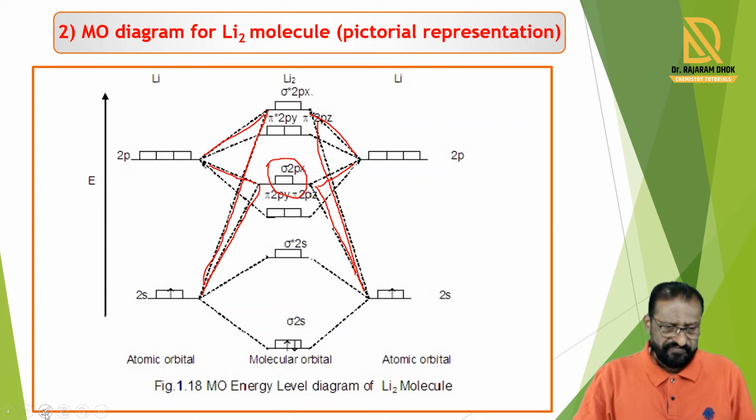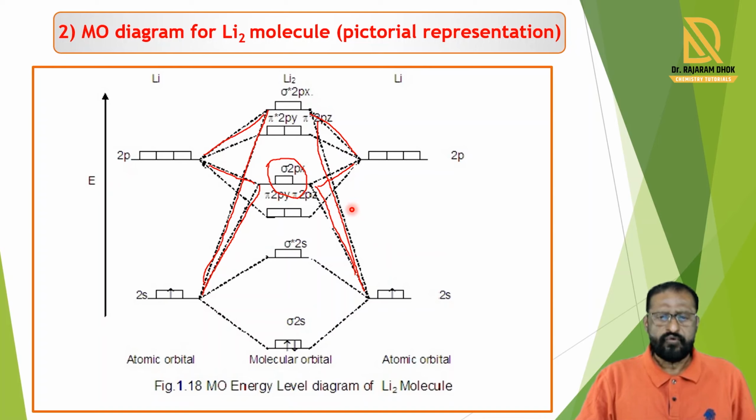These lines have a particular meaning, and according to that, we draw the dashed lines for the interaction between the first atom's s orbital and the second atom's px atomic orbital. When we show this interaction properly, that is the correct diagram. So this is the molecular orbital energy level diagram for the lithium molecule.